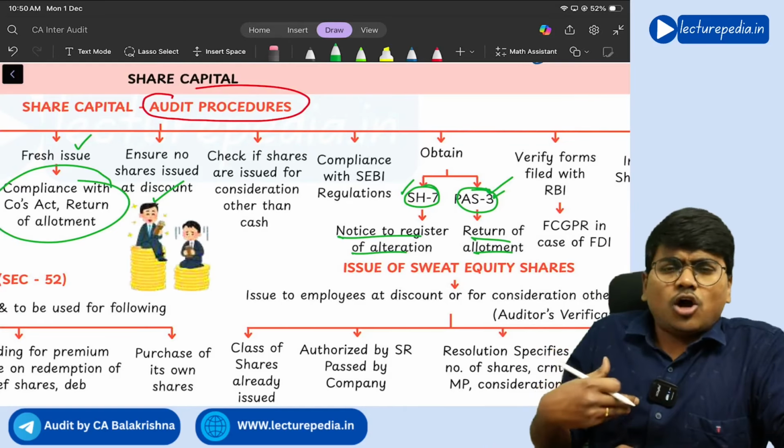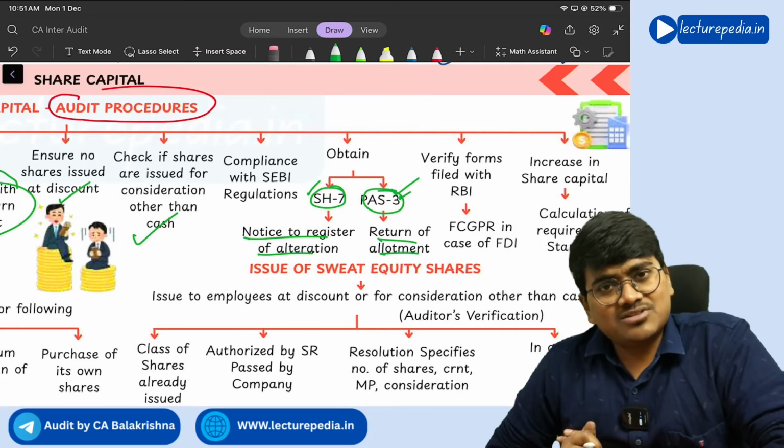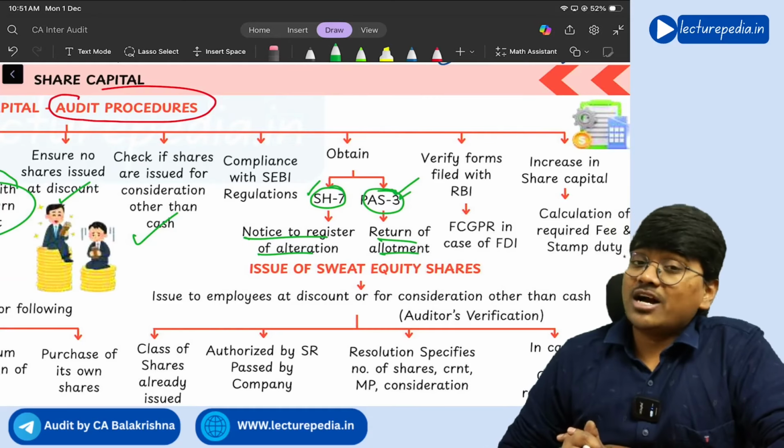Next, if you are a listed company, then in case of a listed company, apart from the requirements of the Companies Act, even the requirements of SEBI LODR regulations will also be applicable, right? So if you are a listed company, you need to see whether compliance with SEBI regulations has been done or not. Next, if you are accepting share capital in foreign currency, that means some foreign investment you are accepting, in such a situation you need to file certain forms with RBI. So the auditor needs to check whether such a form, the form name is FCGPR, has been filed in case of foreign direct investment or not.